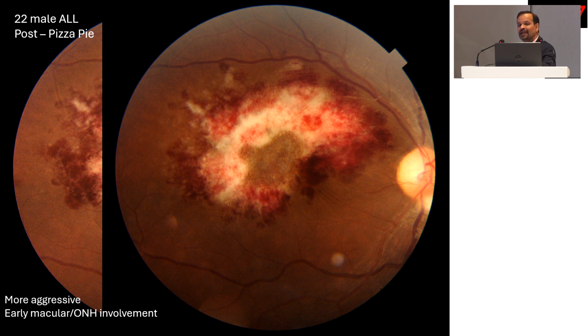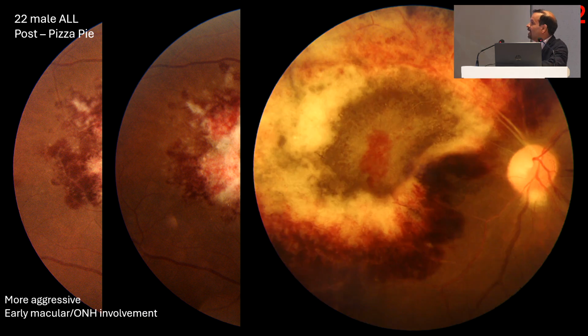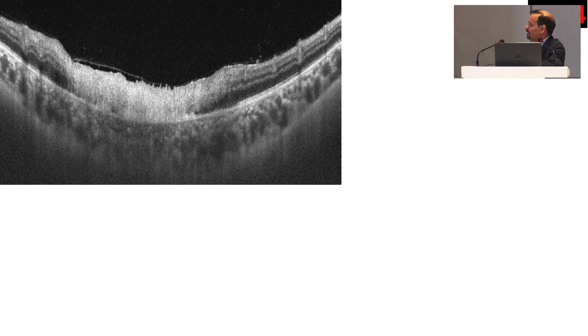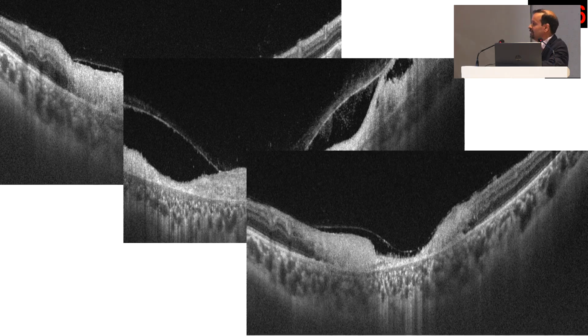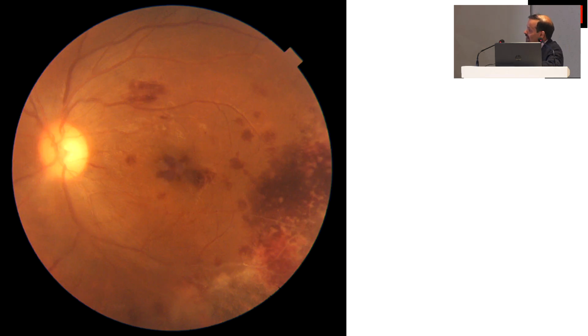The main issue is that these patients are sick. Sometimes they are not able to continue Valganciclovir therapy, and this retinitis keeps on progressing. So you can see there is central healing which is happening, but the lesion is eventually becoming bigger and bigger. And this is on OCT. You can see there is a full thickness macular retinal involvement, which leads to destruction and eventually thinning, leading to loss of vision.